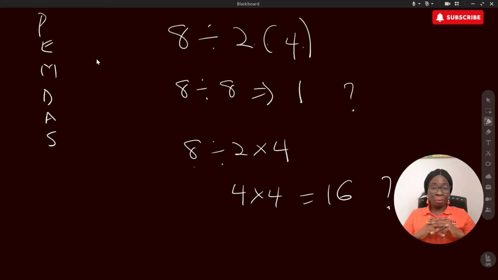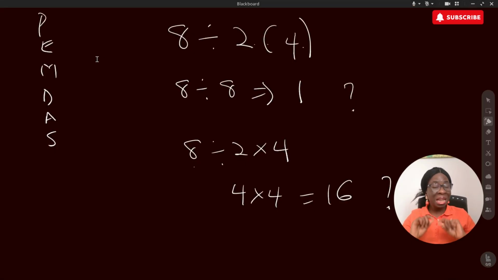This confusion happens because of how we interpret multiplication by parentheses, that is, writing 2(4) instead of 2 times 4. Many students think that parentheses mean you must do that multiplication first no matter what. But according to the order of operations, multiplication and division have the same priority. That means you solve them from left to right, whichever comes first.